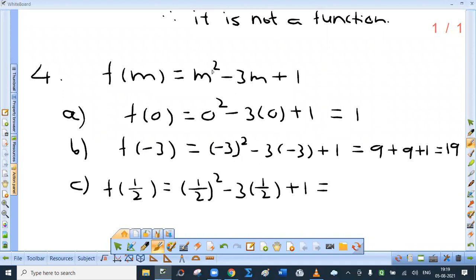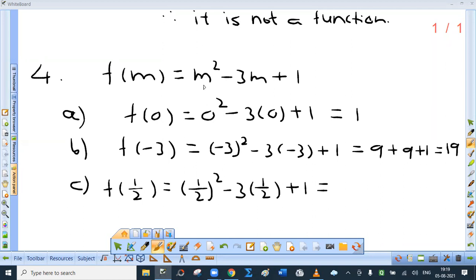So previously it was square of m, now it is square of 0. Previously it was minus 3 times m, now our aim is to find f of 0, so replace every m by 0. Plus 1 as it is. Now you will ask me why not to write 0 here. See, replace every m by 0. Can you see m here? No, it is 1, a constant. So as it is. That is why f of 0 is 1.